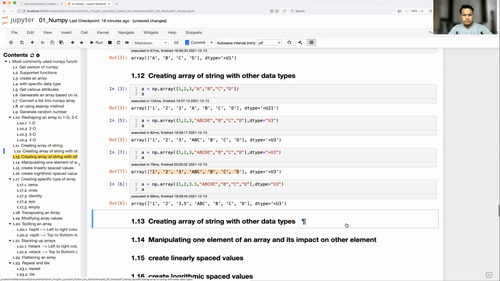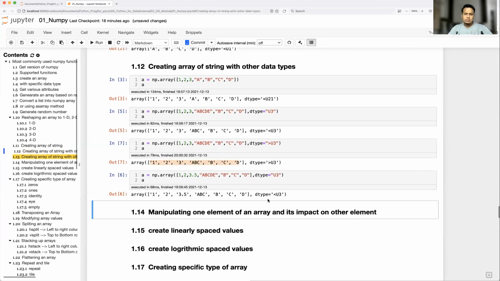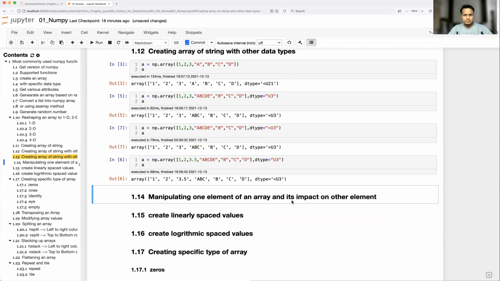Okay, so let's see another thing. I'm going to delete this. Manipulating one element of an array and its impact on other elements. So what is going to happen here? As I mentioned, if you have a set of integer, character, float as well as integer, it is going to be typecasted. That is already covered here. So you just manipulate any data and you see the impact. Everything got typecasted to string type.